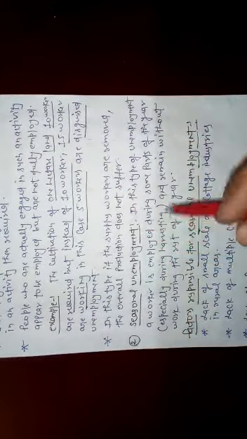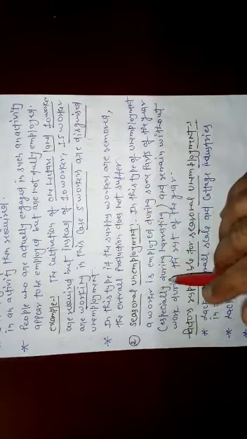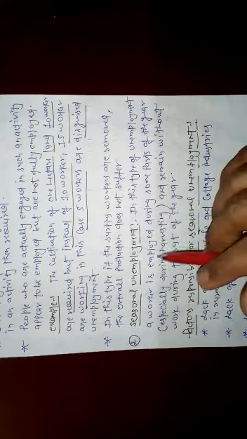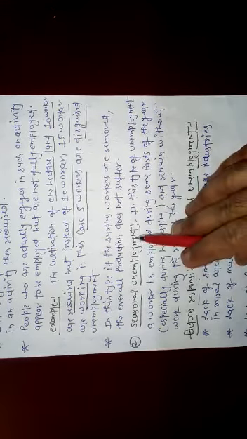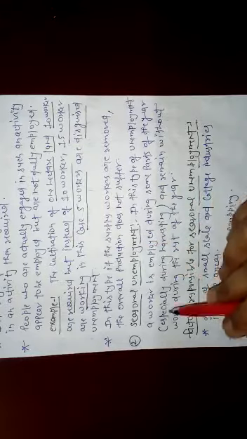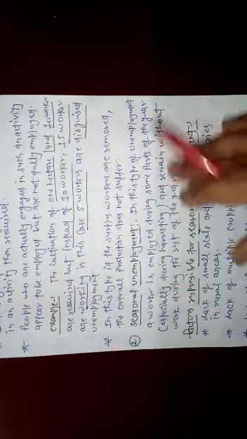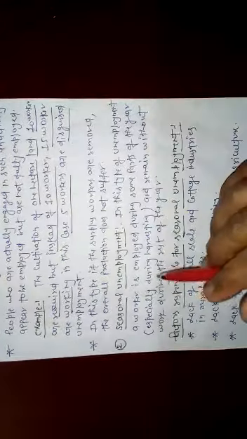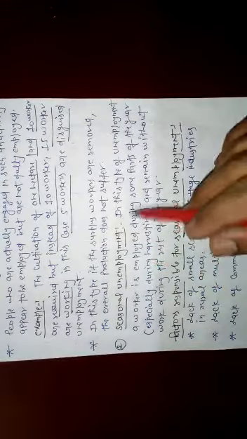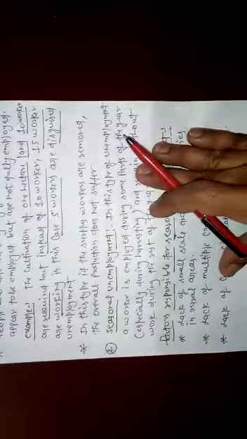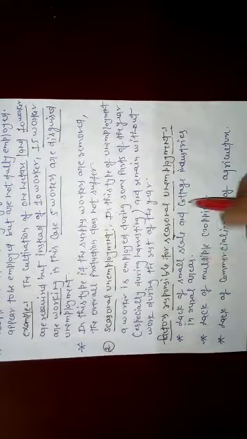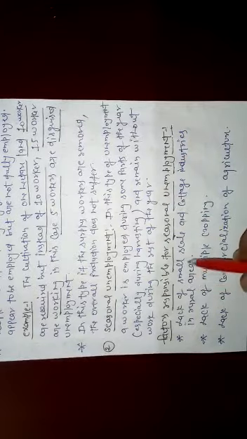Seasonal unemployment means workers are employed during some part of the year. During a specific time period they are engaged in work, and thereafter they remain free for the rest of the year. This is called seasonal unemployment. It depends on a specific season. Some factors are responsible for seasonal unemployment.